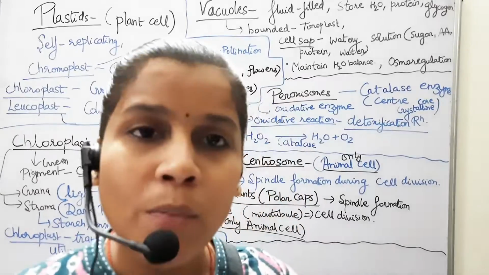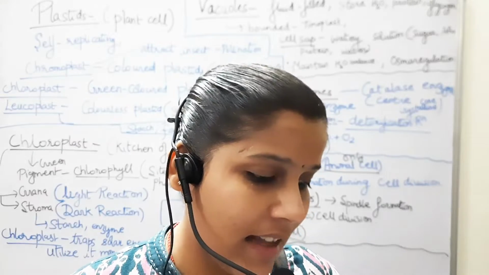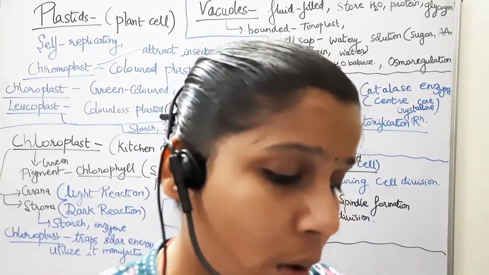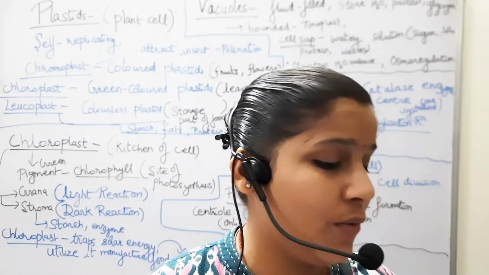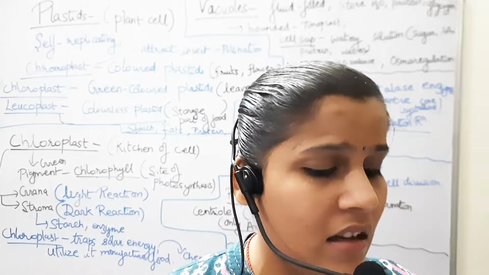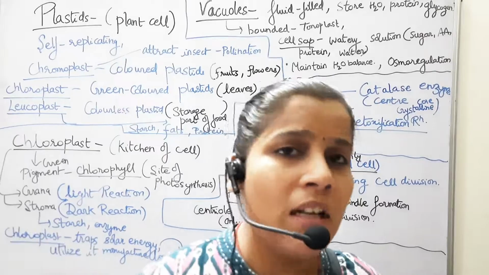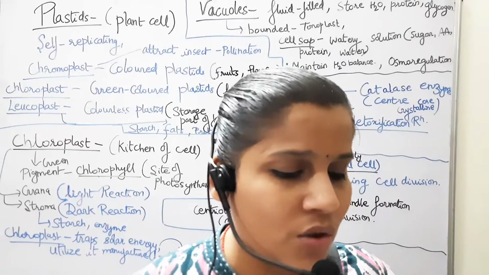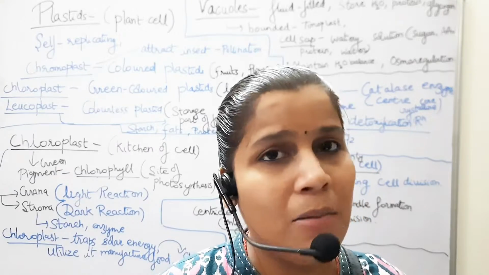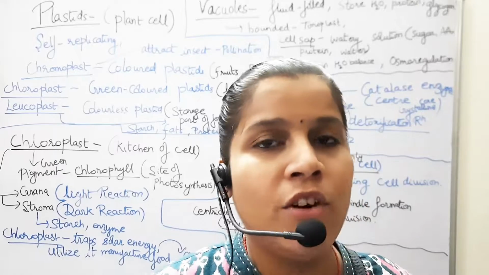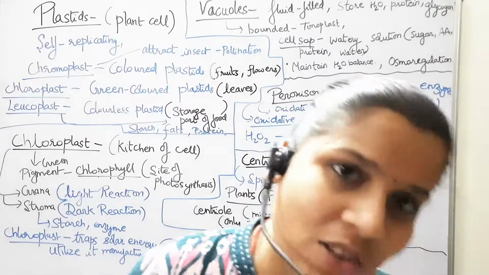One more thing to add is that the cell is the structural and functional unit of life because it does all the things, whether respiration, nutrition, clearing of waste material, new protein formation, or protein being transferred from one place to another. All this is done by the cell, and it contains various organelles for specific functions, and that is all about cells.